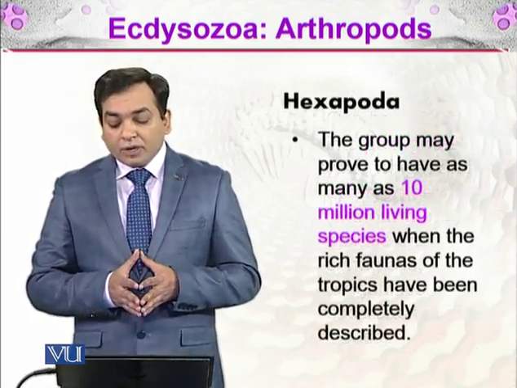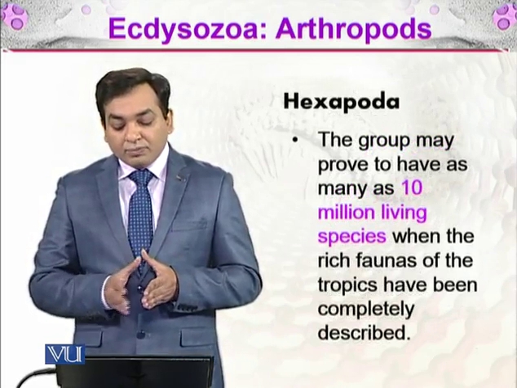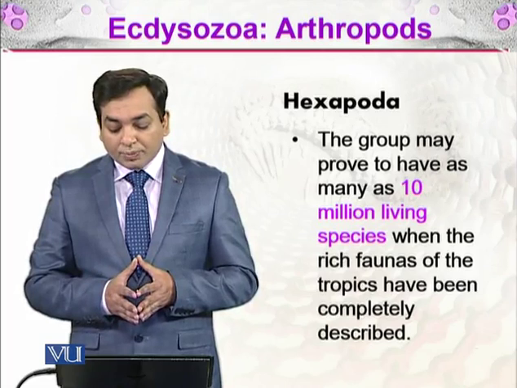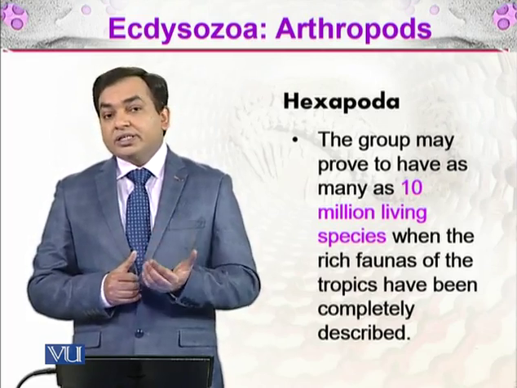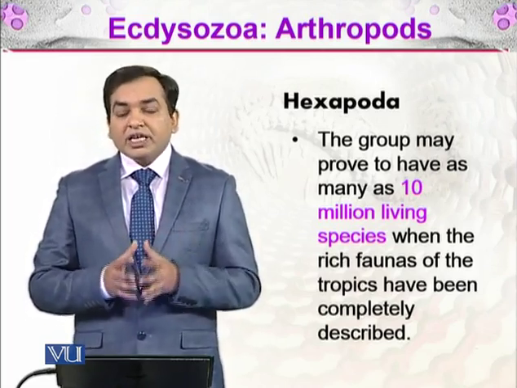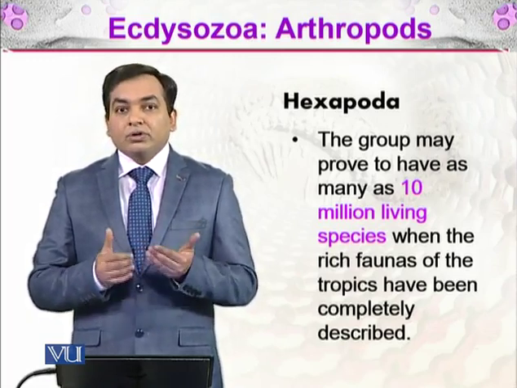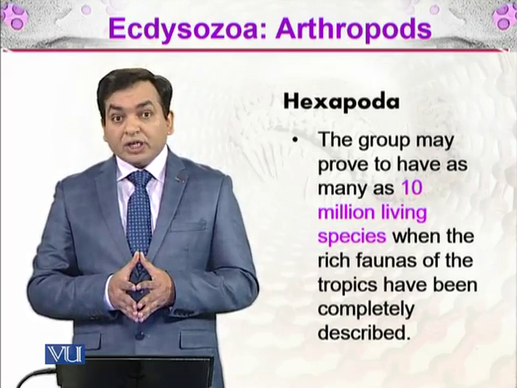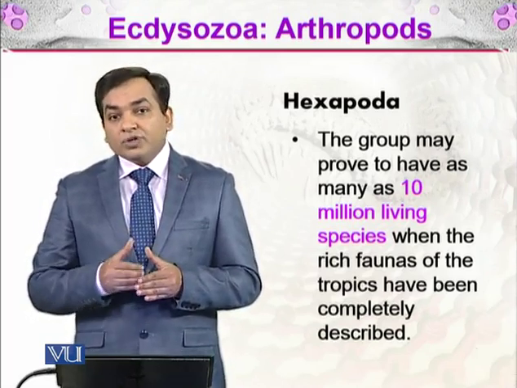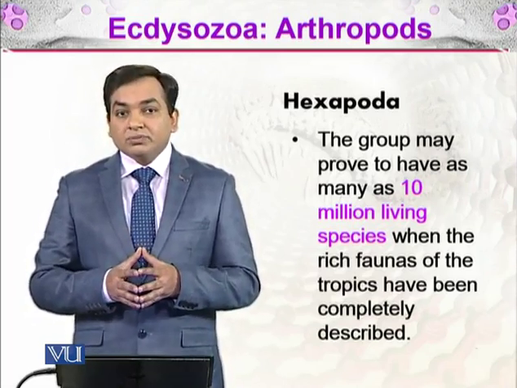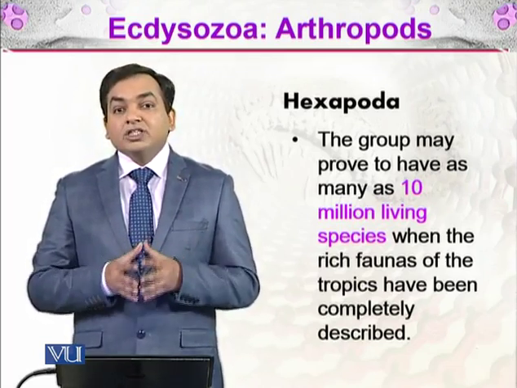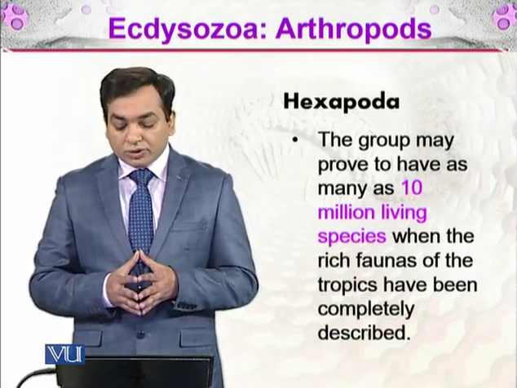The Hexapoda group may prove to have 10 million living species when the rich faunas of the tropics have been completely described. As we have seen, in the tropical rainforests there is more productivity, so the species diversity of all organisms is much more profound in those areas.